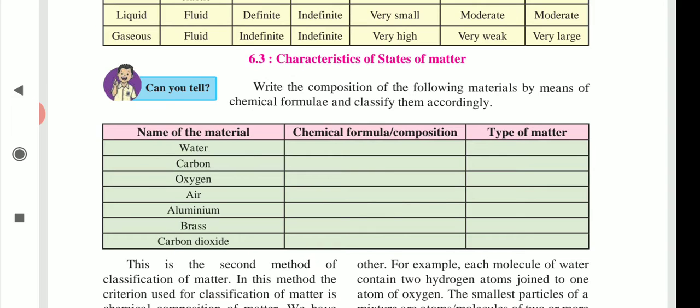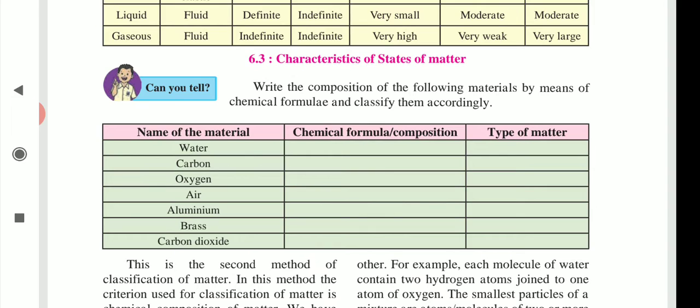Next one, air. We know that air is a homogeneous mixture of different gases, so the type of matter is mixture. Next one is aluminium, chemical formula Al, and type of matter is element.